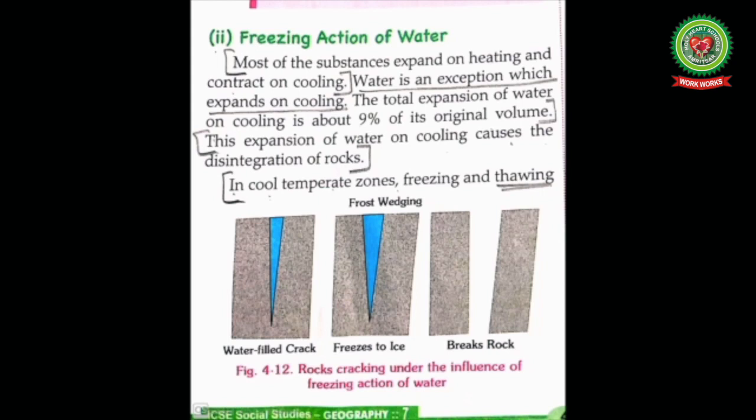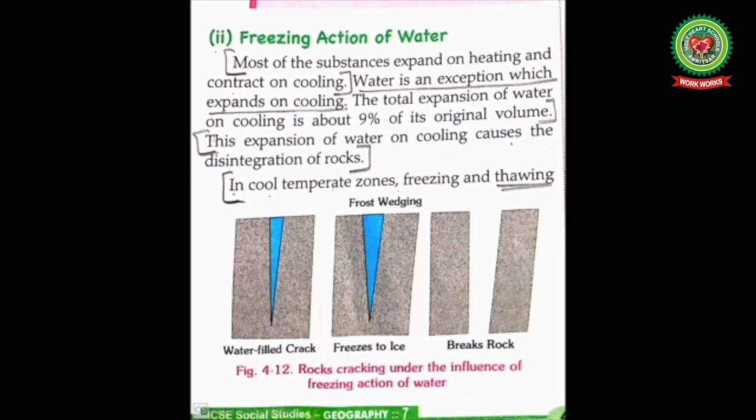Here, most of these substances expand on heating and contract on cooling, but water expands on cooling, and it is about 9% of its original volume. This expansion of water on cooling causes disintegration or breaking of rocks.